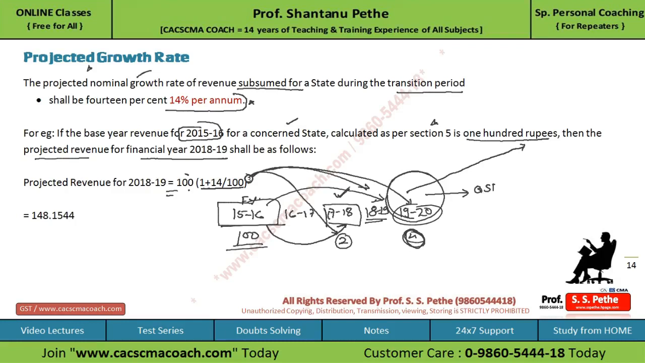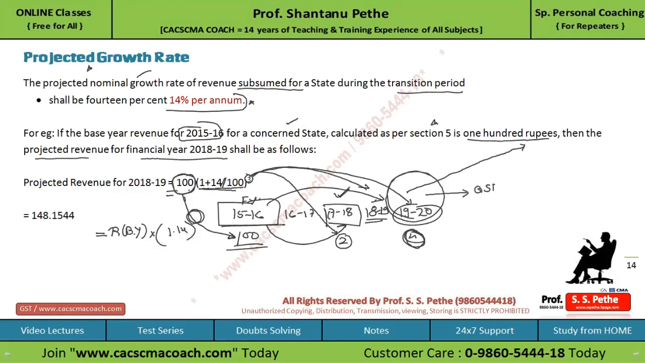Now, whatever is the revenue of the base year, here you have to write that. For example, we have taken the revenue of the base year for a state as 100. So it will come here and be multiplied by (1 plus 14 divided by 100) raised to the power 3. इसका मतलब अगर आप इसको simplify करें तो it will be whatever is the revenue of the base year, this will be multiplied by 1.14 raised to the power.